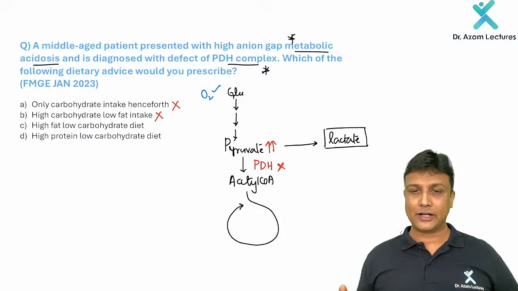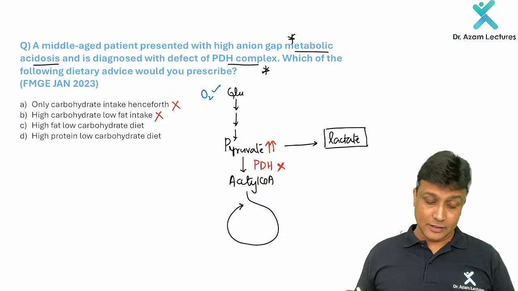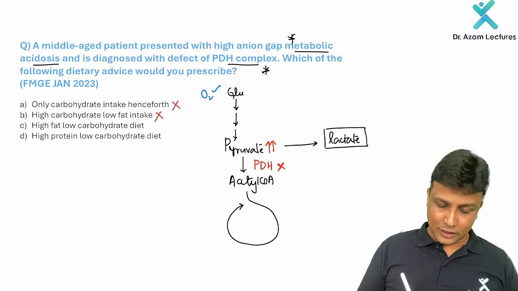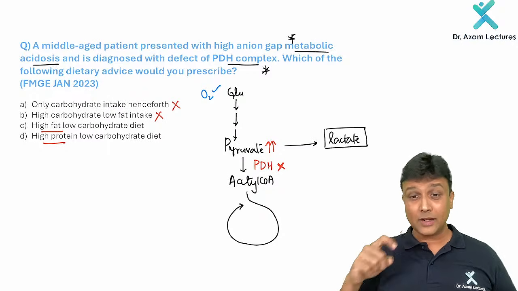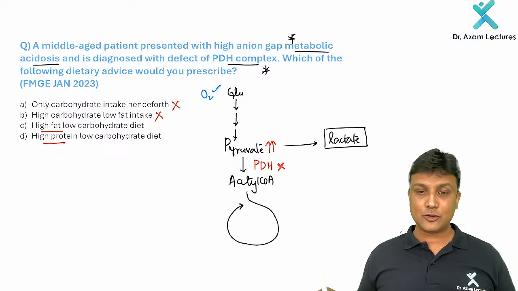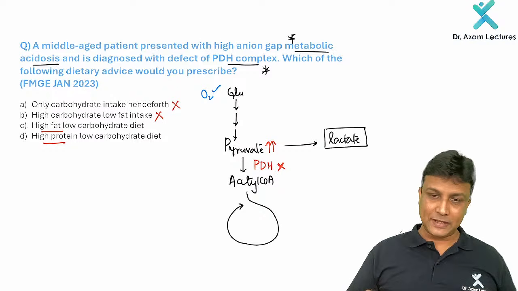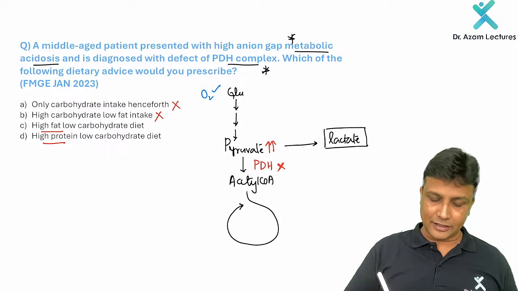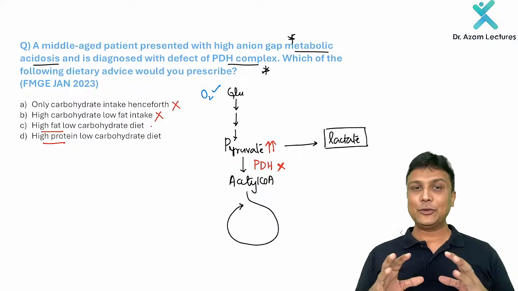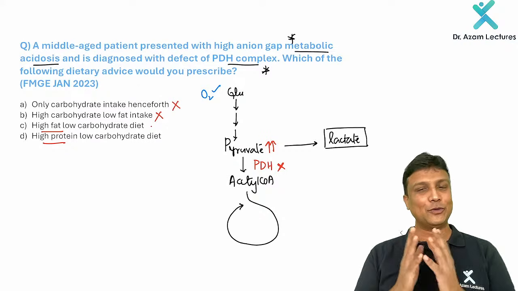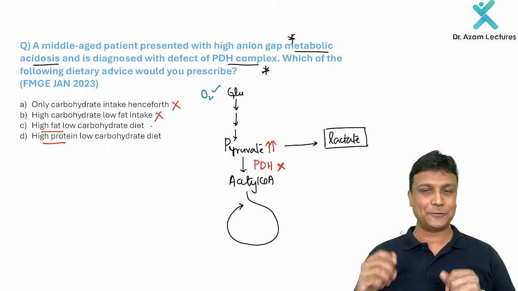Why? Because carbs are not getting metabolized here. But now the question here is, out of these two, high fat or high protein, which one will be the better option? Of course, there is low carbs. Yes, please remember that. Yes, high fat and low carbohydrate diet, that one we have to actually prescribe here. So the overview that I have given you, my dear friends, from that overview, one question here, yes, done.